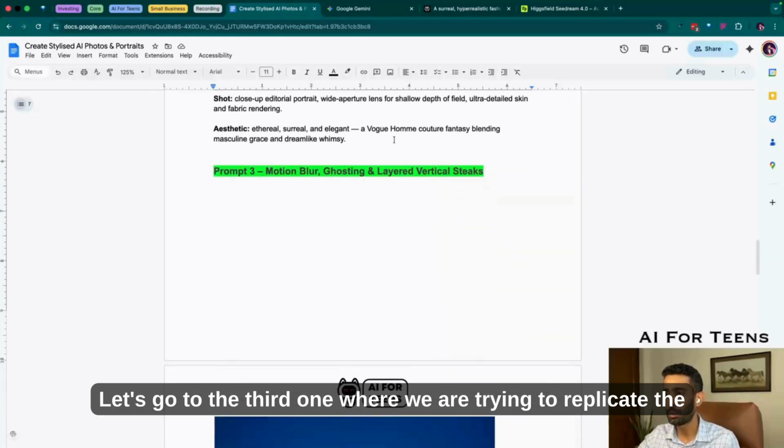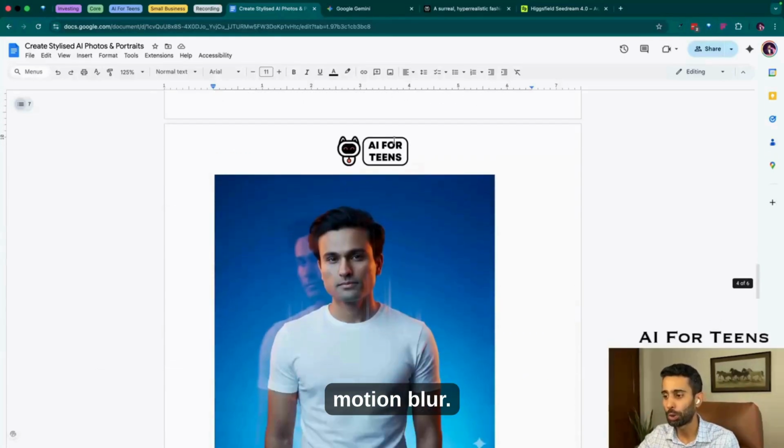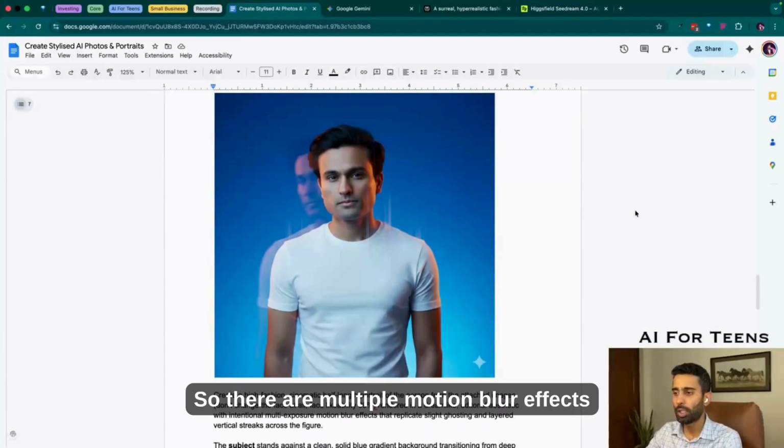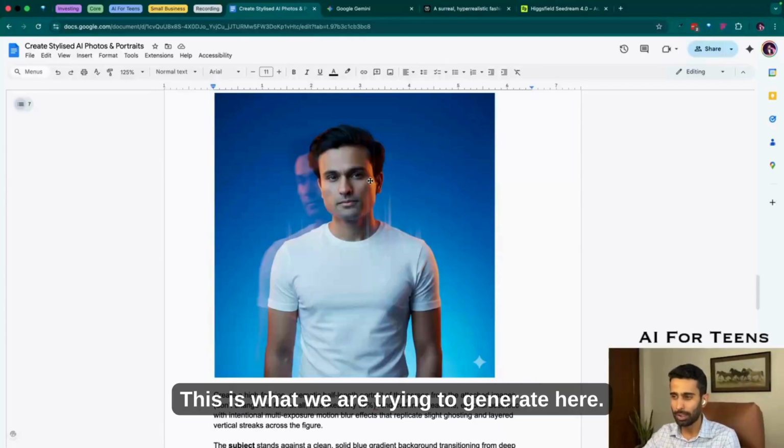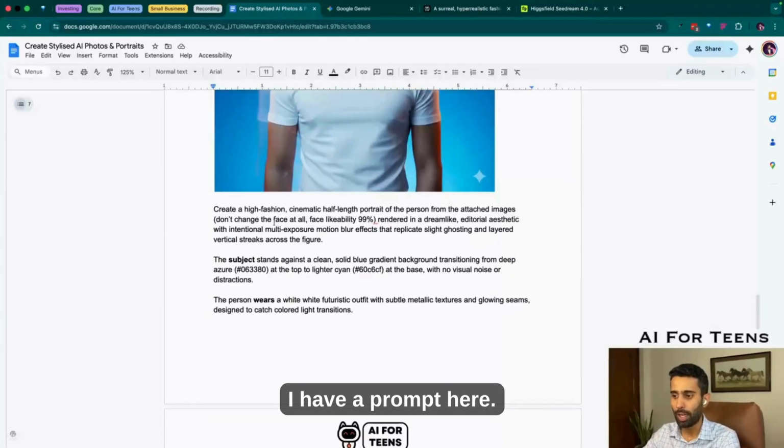Okay, let's go to the third one, where we are trying to replicate the motion blur. There are multiple motion blur effects that you can go for. This is what we are trying to generate here. I have a prompt here.